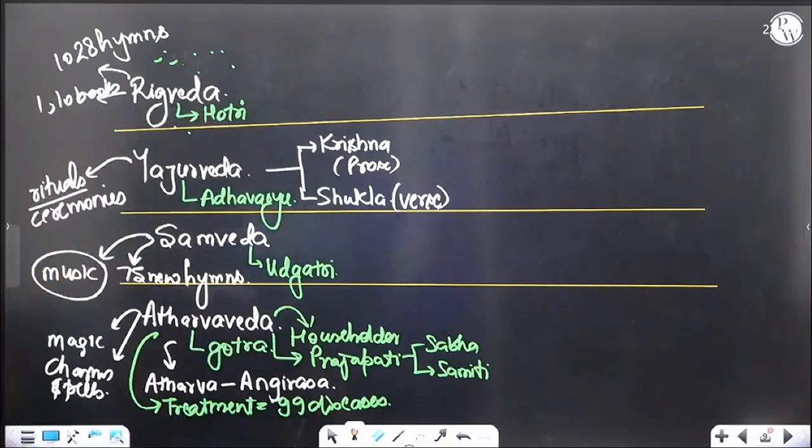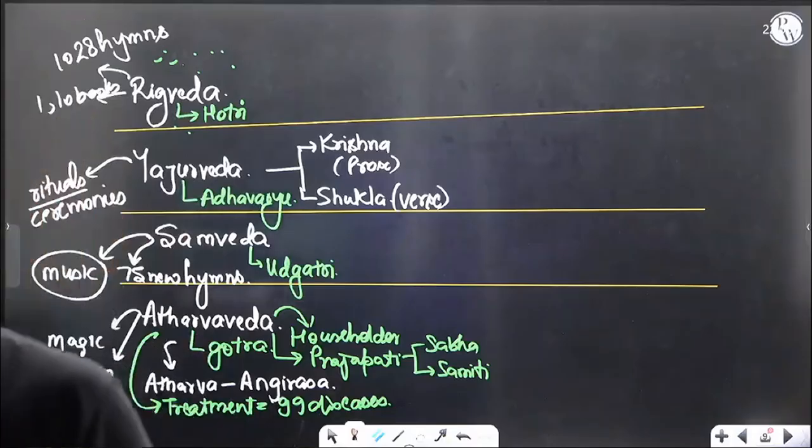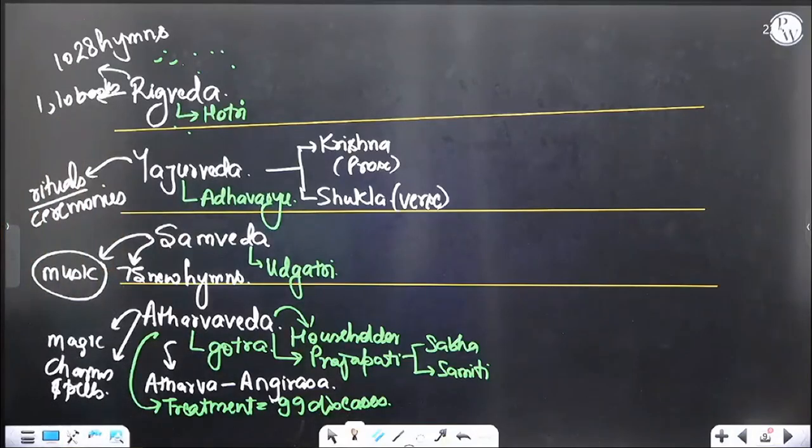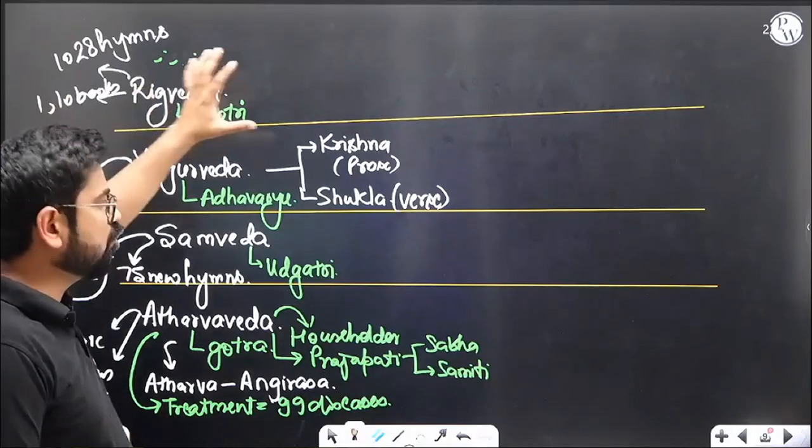Not very tough. Maybe you are studying or listening to this for the first time, so it may sound a bit technical. I know so many new names are coming into the picture. But for the time being, just try to understand the essence of it. There are 4 Vedas: something is related to music, something is more into rituals. Initially, there was so much emphasis on the rituals.